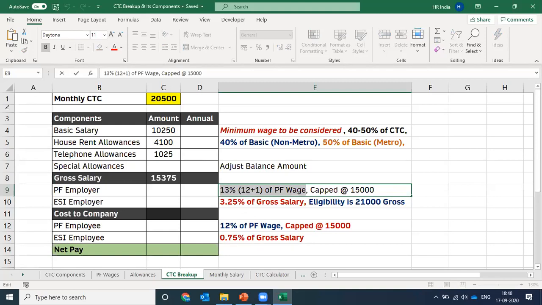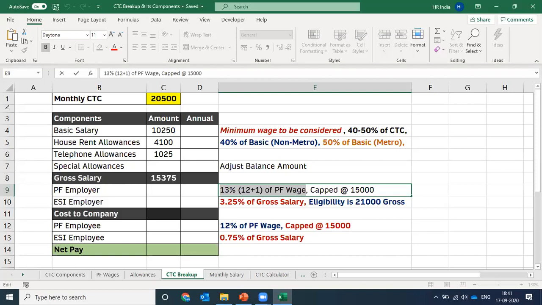Now, what is PF wage? PF wage is the amount on which we have to calculate the PF contribution. Earlier, we used to calculate the PF contribution on basic and DA. After the Supreme Court's judgment in September 2019, the companies have started calculating PF on either gross minus HRA or full gross salary, right?